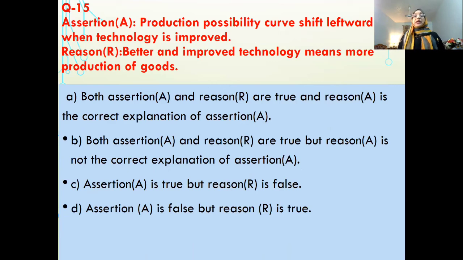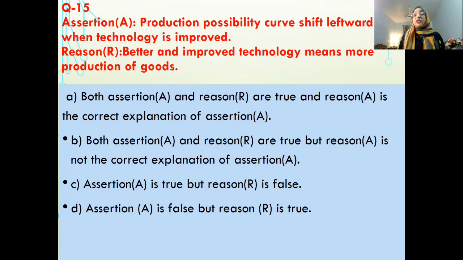And next question is, production possibility curve shifts leftward when technologies improve. Reason says better and improved technology means more production of goods. Assertion says production possibility curve shifts leftward. Leftward means inward.